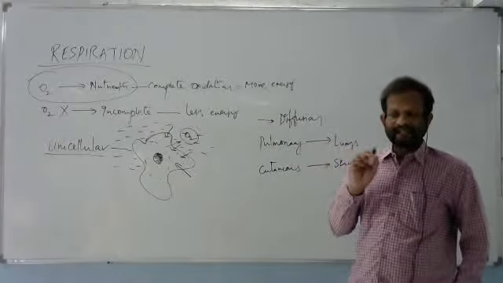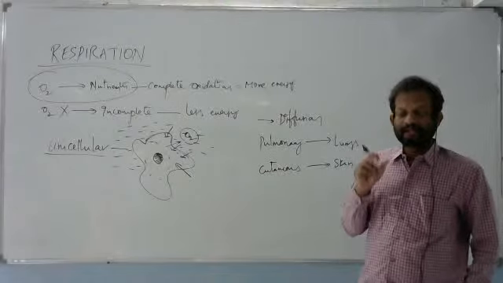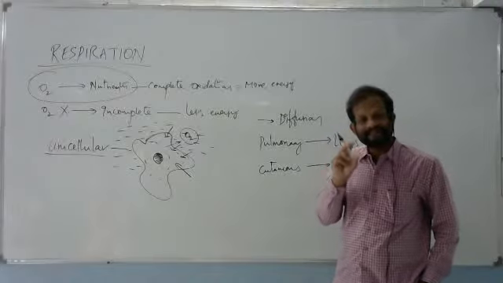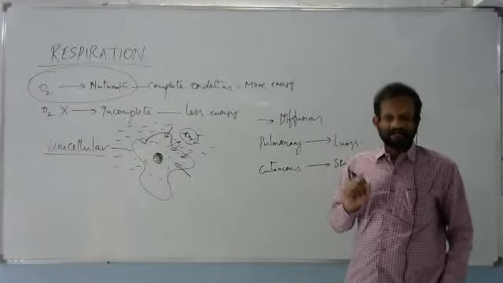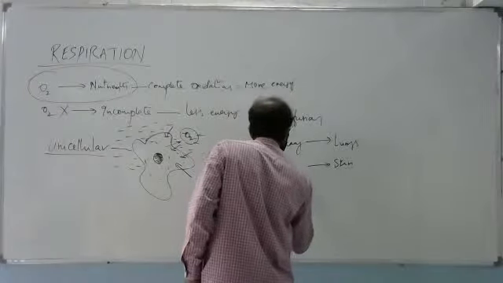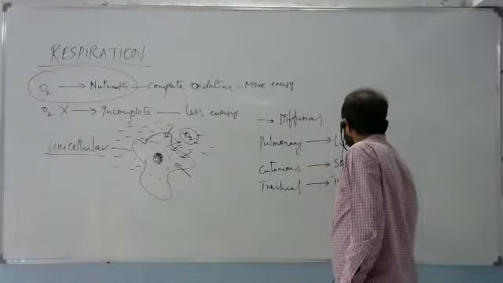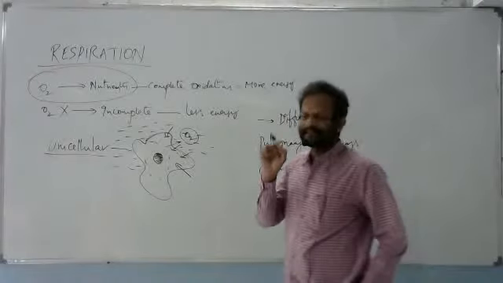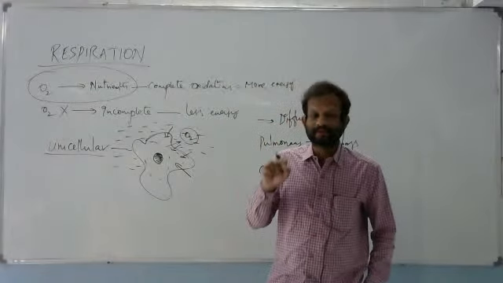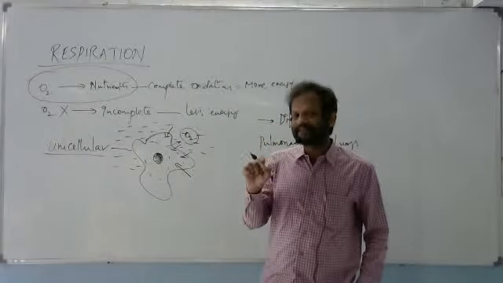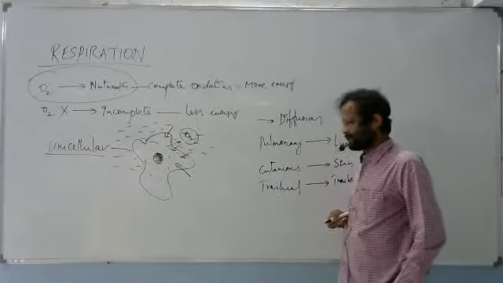And I think you studied in your high school about cockroach. Cockroach and most of the insects which are present in arthropoda have a tracheal system. Here the trachea is inside the body. So through those tubes and tubules, the external oxygen will reach all the cells of the body.